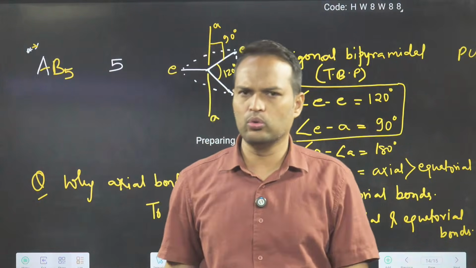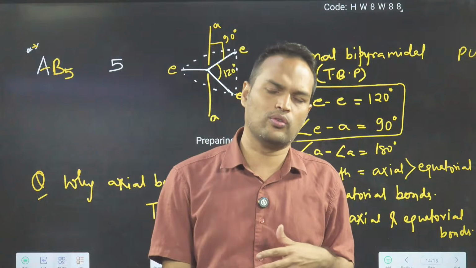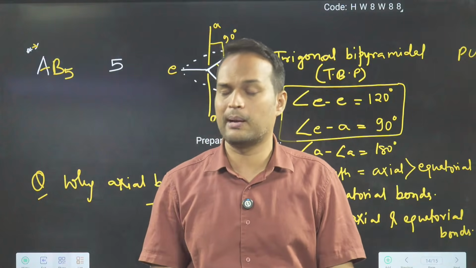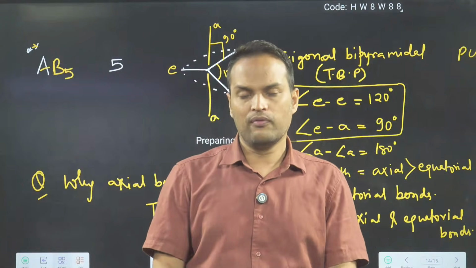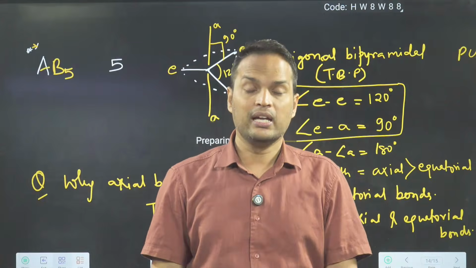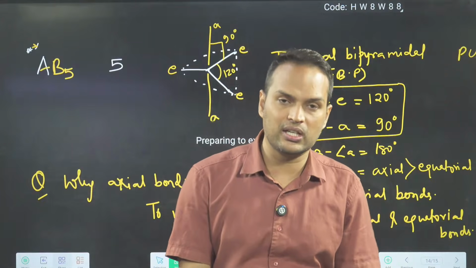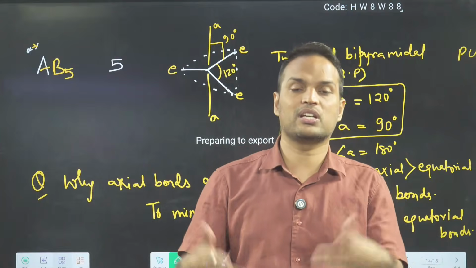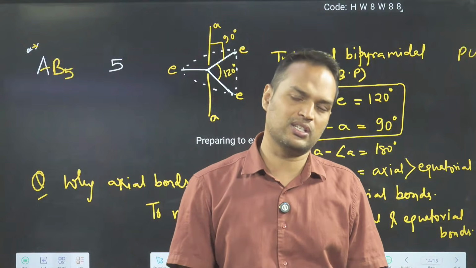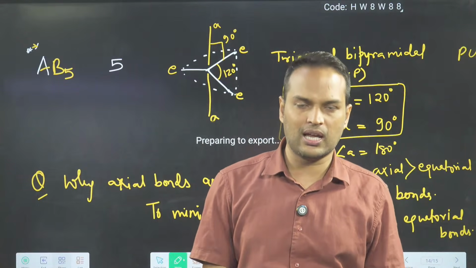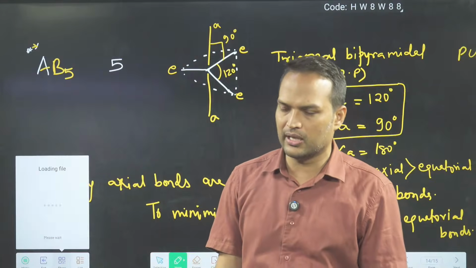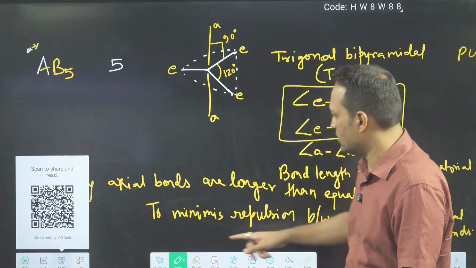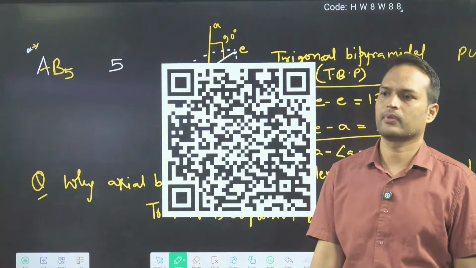VBT questions you can do: overlapping questions, which one is zero overlap, which one is positive overlap, where bond can be formed, which overlap is stronger, in which case the first excited state is there, in which case bonding is done in ground state, in which case bonding is done in second excited state. So many questions are there. How many sigma and pi bonds are there? All these things you can see.